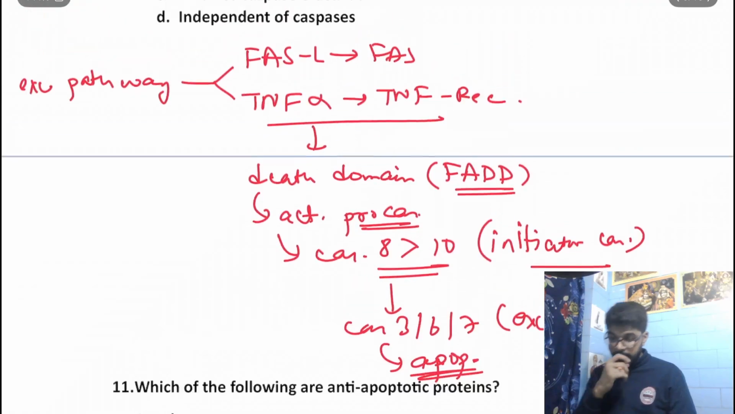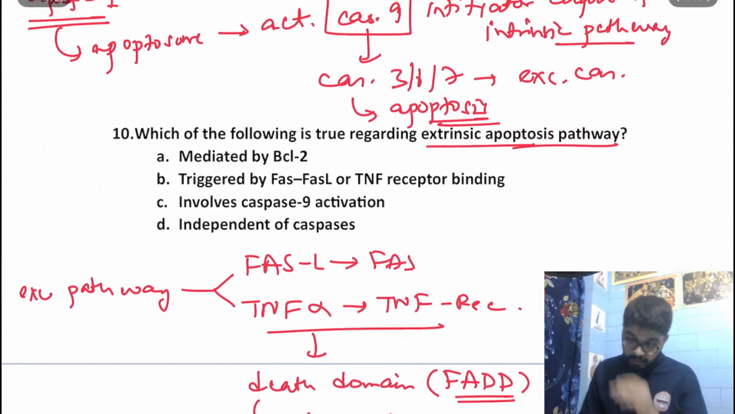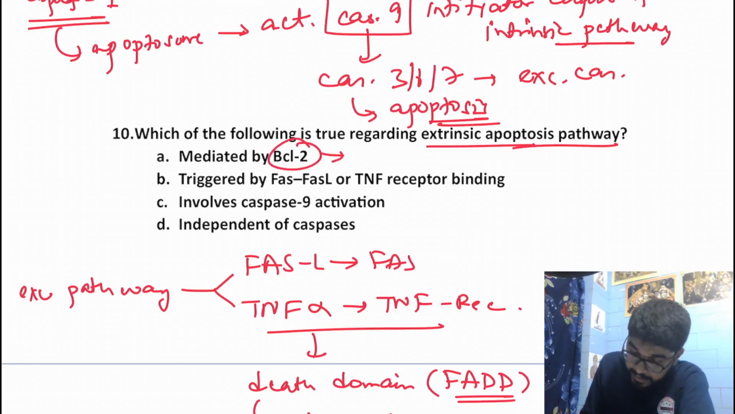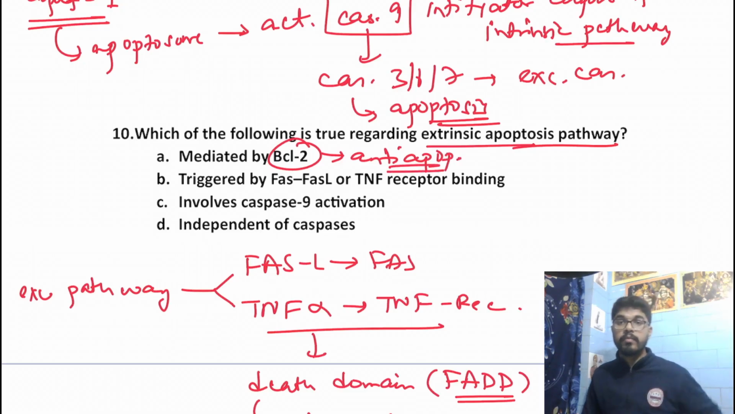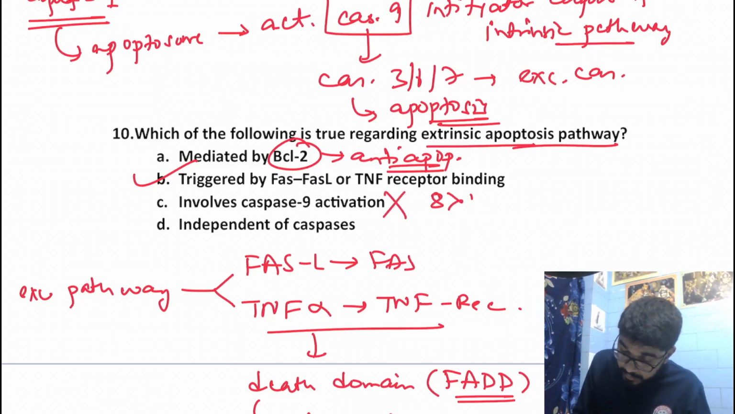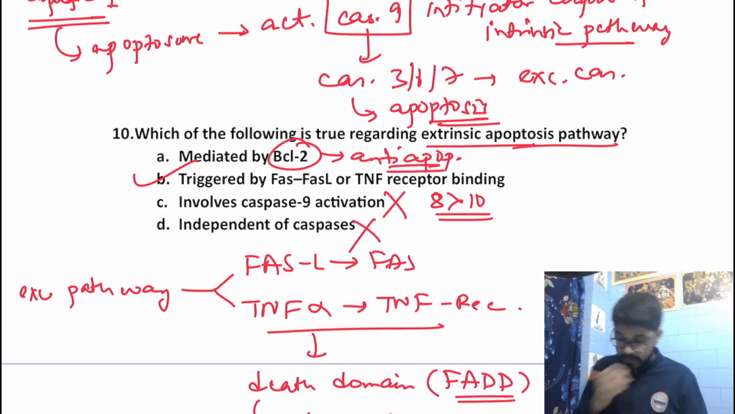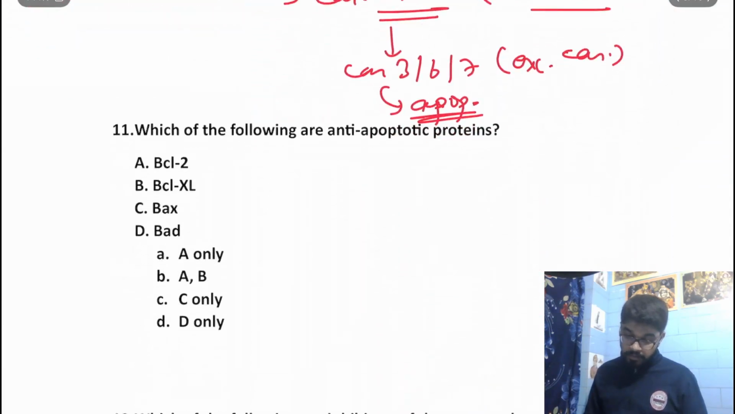Okay. Now let's have a look into the options. Mediated by BCL2. No, BCL2 is actually an anti-apoptotic factor. We shall be learning about these factors soon, right? Triggered by Fas and Fas ligand or TNF receptor binding, that's a true statement. Involves caspase 9 activation, no, it involves caspase 8 more than caspase 10. And independent of caspases, no, that's a false statement. Our answer would be B. Okay. Moving on to the next question.